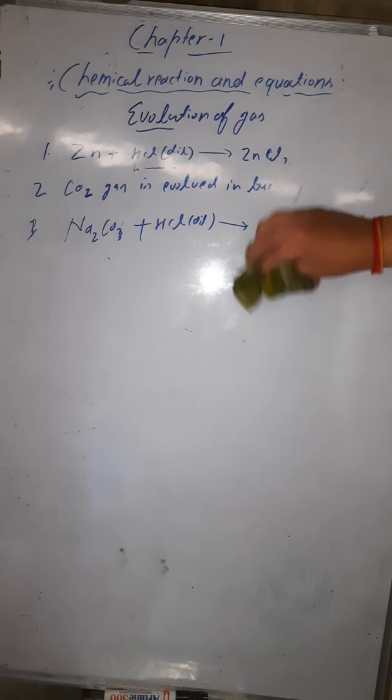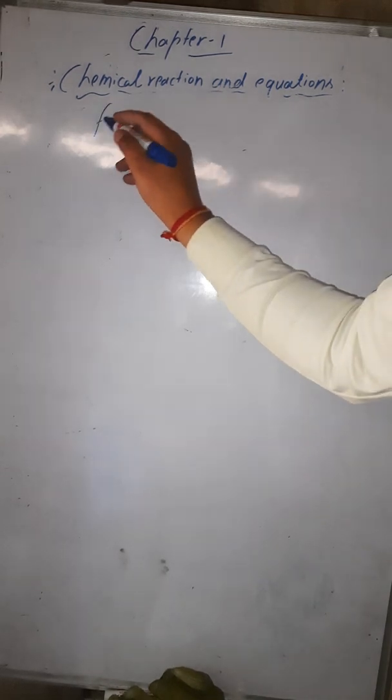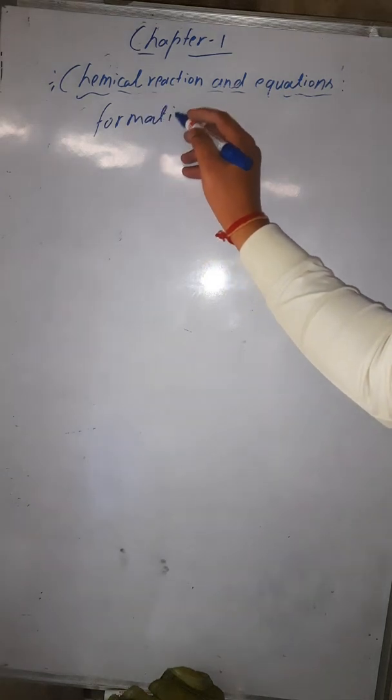And the last chemical characteristic that I have told you in the video, where I taught you the different kinds of characteristics of a chemical reaction, there we have discussed all the 4 or 5 types. So the last one we are talking about today will be the formation of the precipitate. Formation of precipitate.